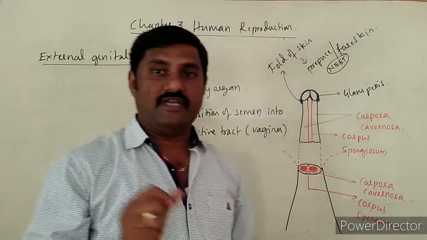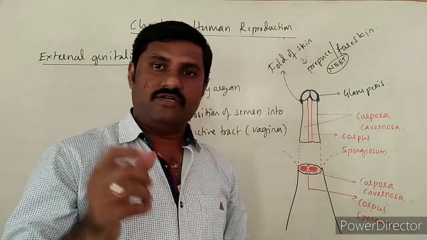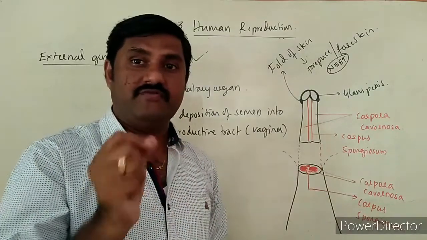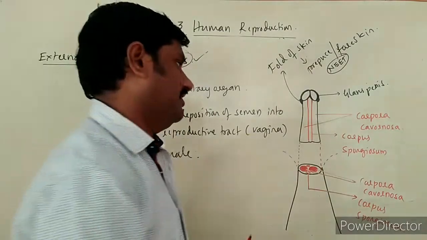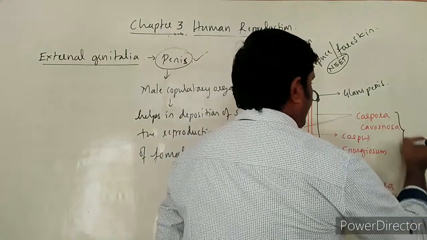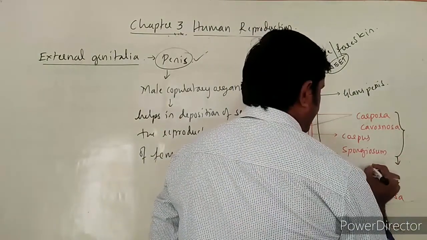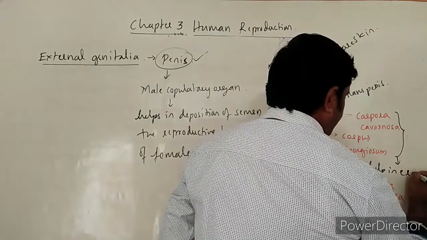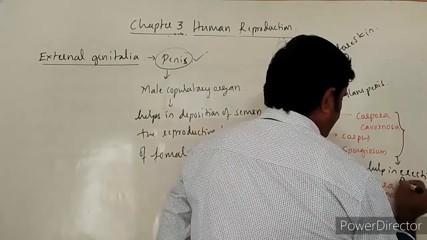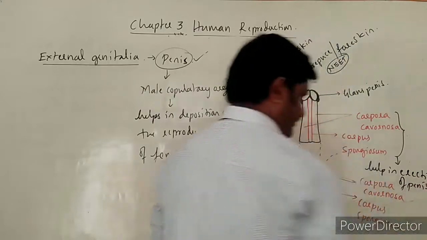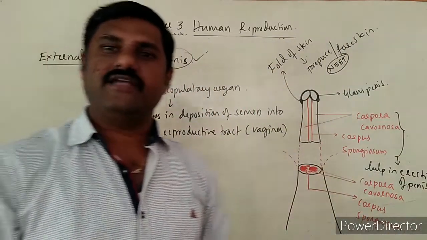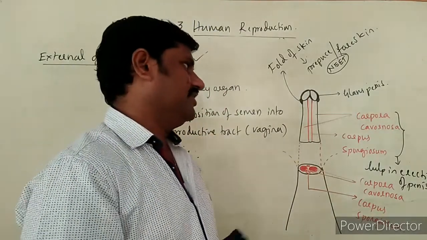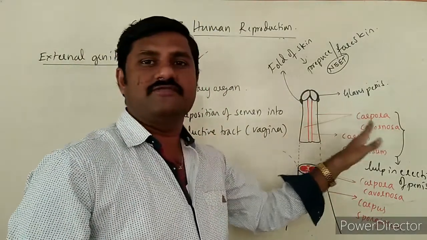These are the specialized masses of tissue which help in erection of the penis during sexual intercourse, right?